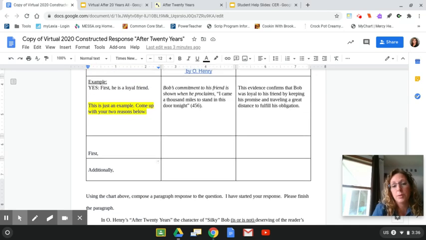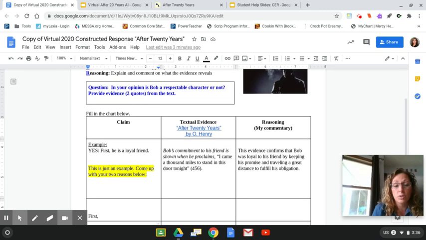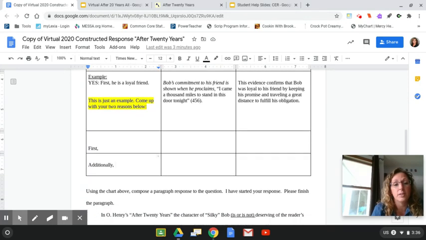All right, so let's take a look at your charts. So yesterday we worked on our chart. We were answering this question in the CER format. In your opinion, is Bob a respectable guy? Is he a respectable character or not? You've got to provide two claims. So two claims. And you need to make sure you have a quote that goes with each one and then explain it.